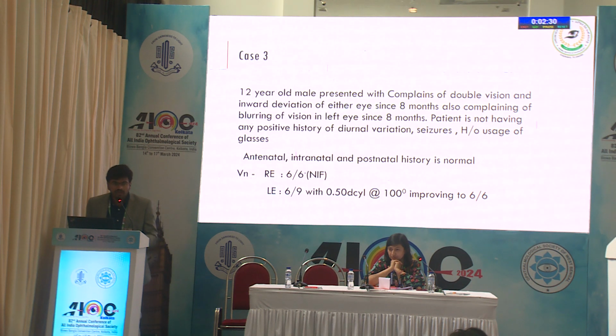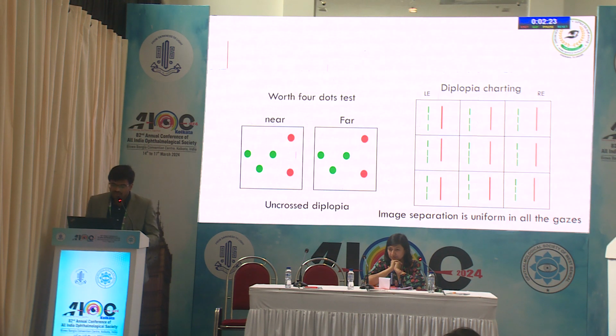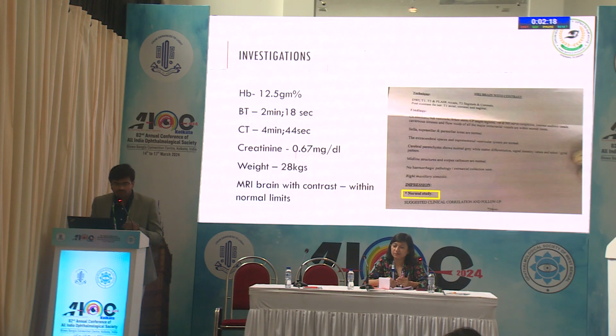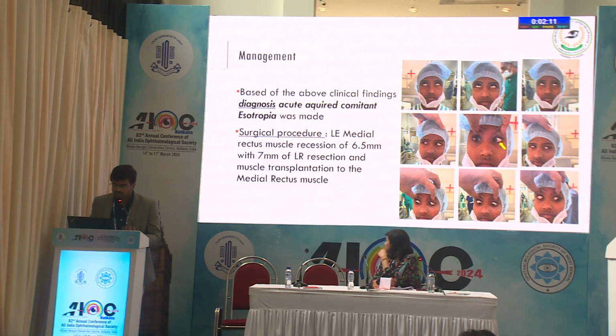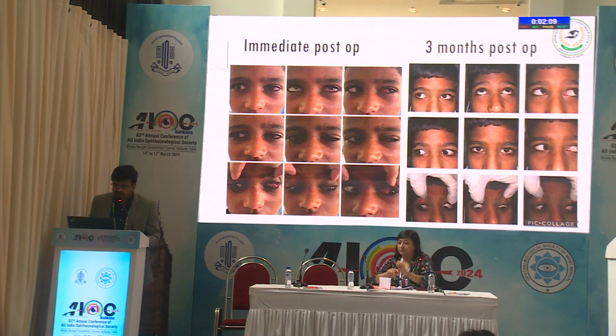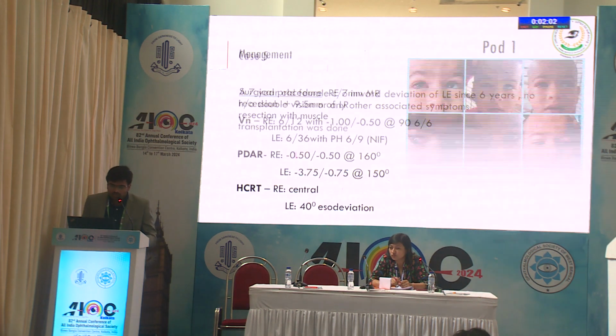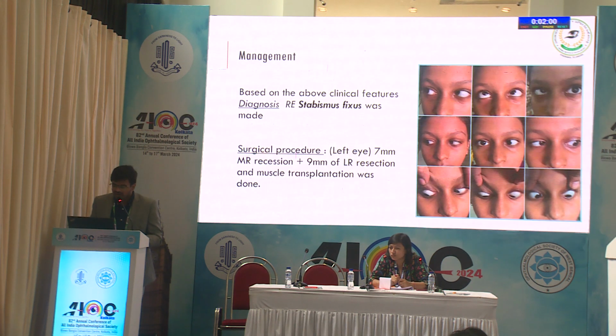This is a 12-year-old boy. He had acute symptoms of double vision along with esotropia. Vision was normal. Compensatory head posture was there, and Worth's four dot test showed diplopia. MRI was within normal limits. So we concluded the patient has acute onset acquired comitant esotropia. We also took this patient for muscle transplantation, where you can see a very good result, and surprisingly diplopia also decreased after the surgery.